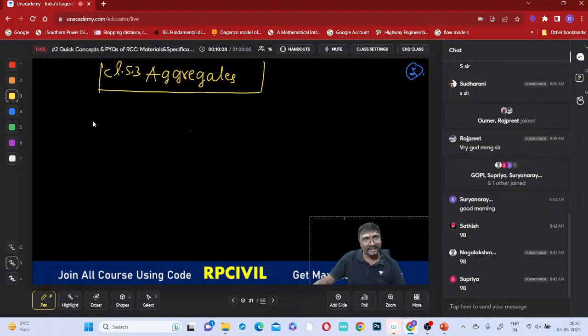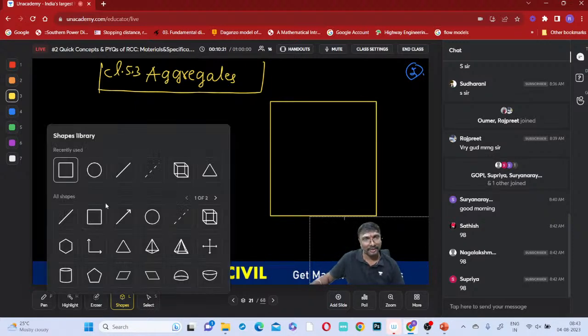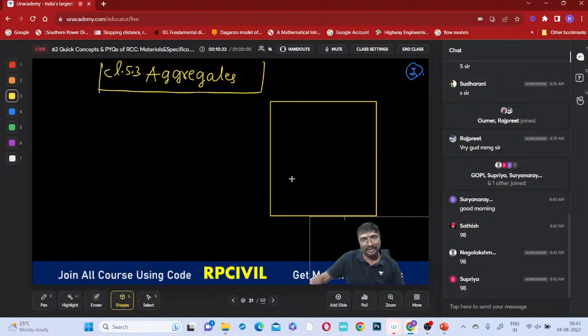Generally these aggregates, if you just observe, where are you providing them? This is your main member, let us say a beam. And these are your main reinforcement bars. The main reinforcement bars are like this.